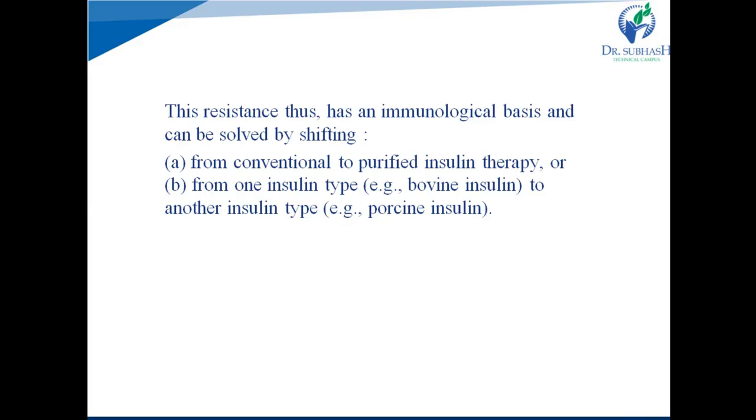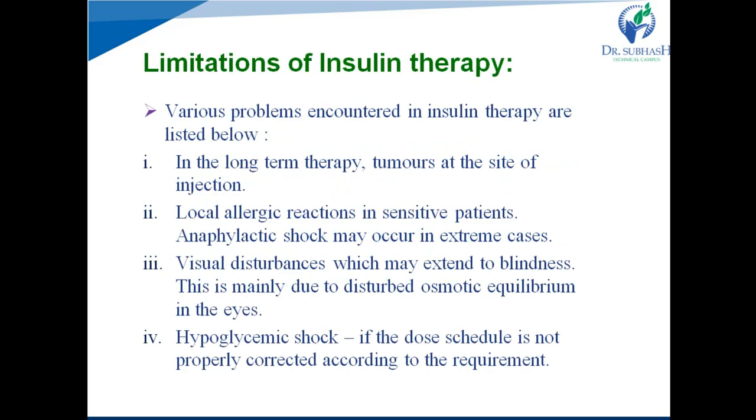What happens in this case? The insulin from another origin will be new to our body, and resistance to this insulin would not occur for at least a couple of months. This is due to the failure of our body mechanism to recognize the new insulin type immediately and therefore to generate antibodies for it. So, these are the main limitations of insulin therapy, and to overcome these limitations,